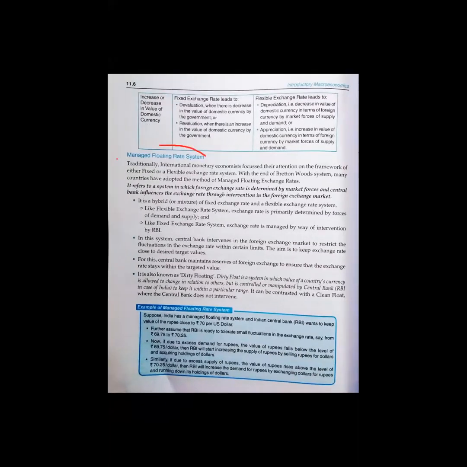So this managed floating rate system is also called what? Dirty floating. The meaning of dirty floating is a system in which the value of a country's currency is allowed to change in relation to others, but it is under the control of the RBI. The Indian rupee or the American dollar can increase or decrease, but under the control of the RBI, not beyond that. That is why it is called dirty floating.